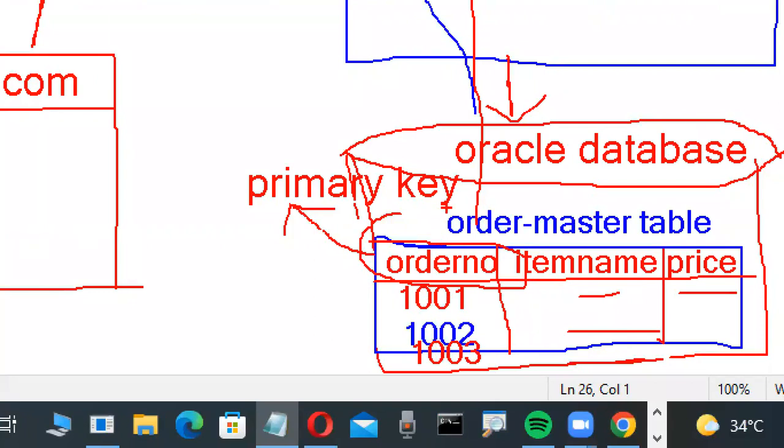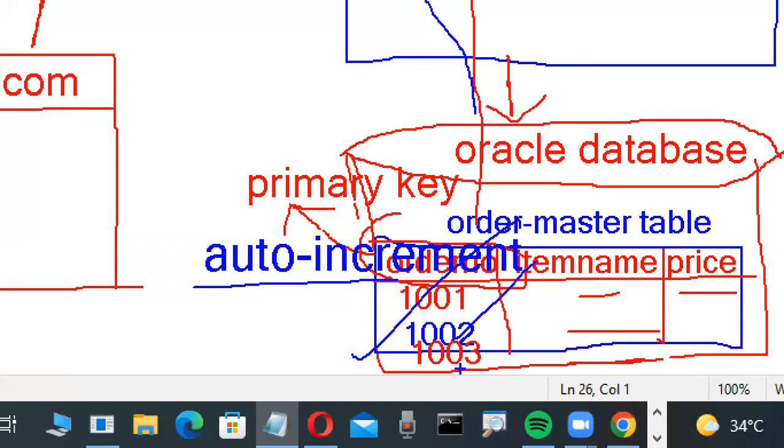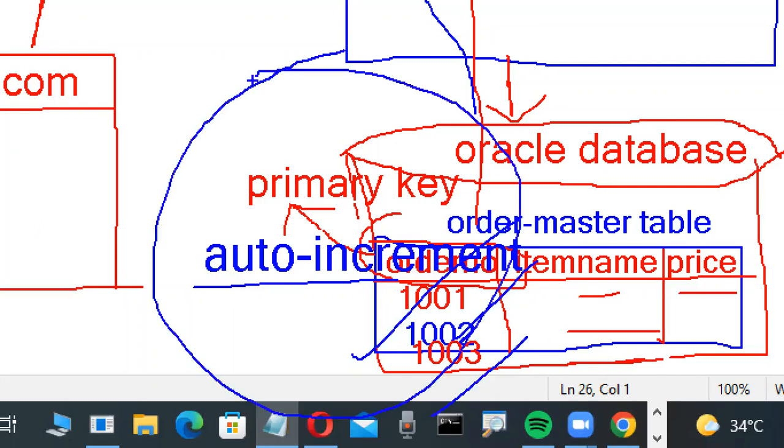How will it be generated? Some programmers are writing code. Suppose PLSQL, TSQL, MySQL, the database programmers are here. They are working and writing code. In that code, the auto increment concept is there. Auto increment means generating primary key values automatically. When they write that concept, then these types of order numbers are generated automatically. Very, very important. Some programmers are required on the company side.